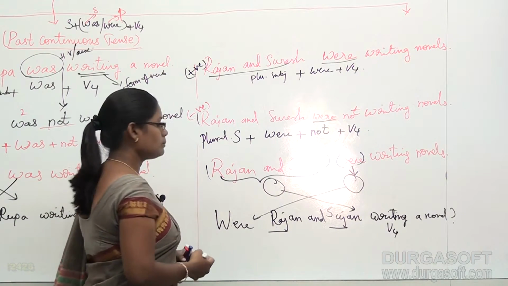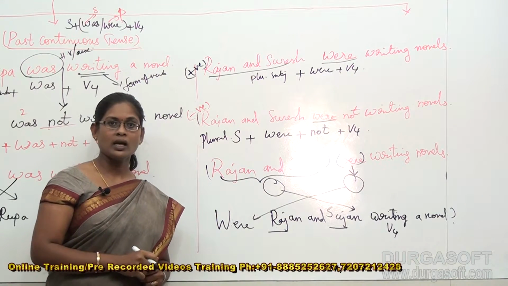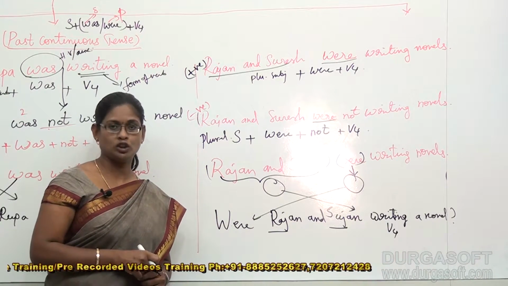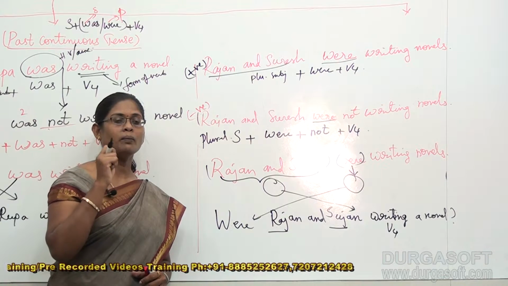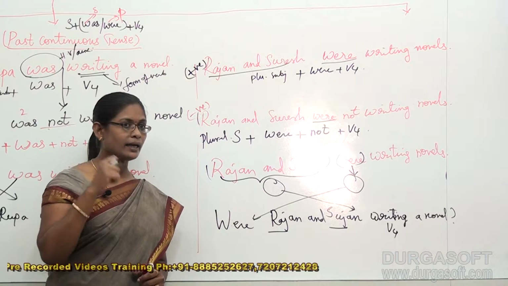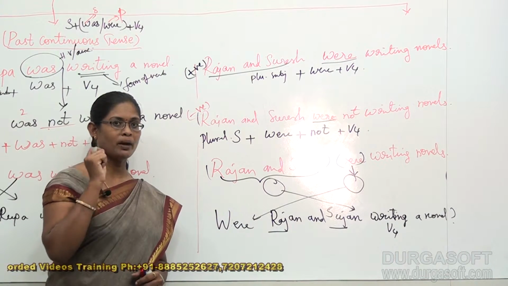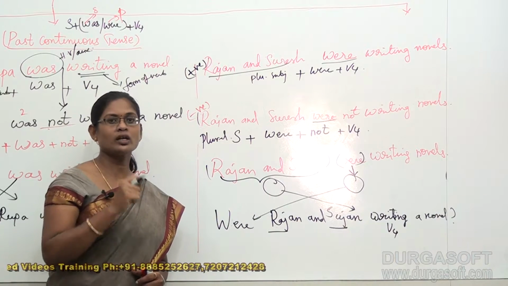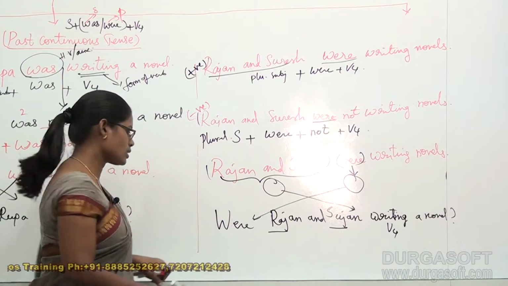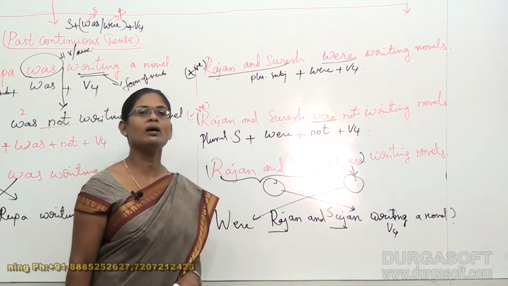Sometimes they might give you a sentence and ask you to punctuate it, to find the correct punctuation or to find the place where the punctuation has gone wrong. So in that area you should be very particular to identify the punctuation error. That's what we did here. Finally, we got the questioning sentence, that is, Were Rajan and Sujan writing a novel?